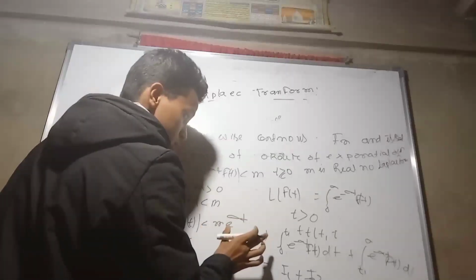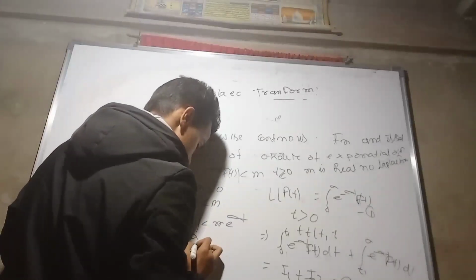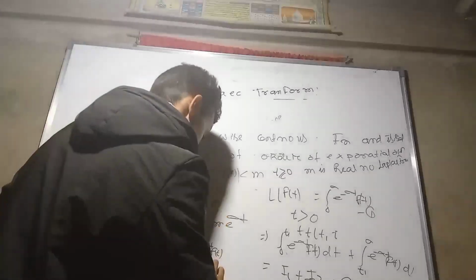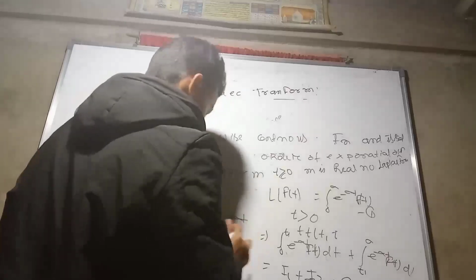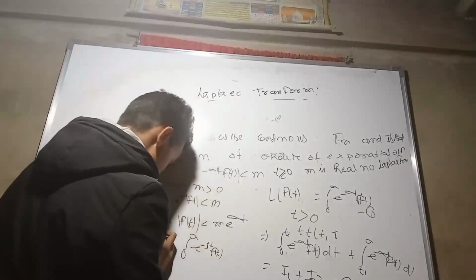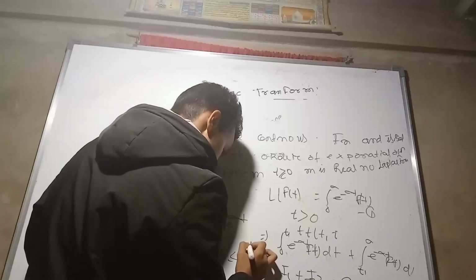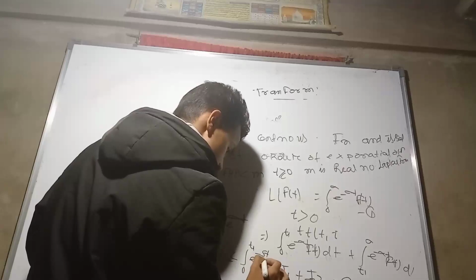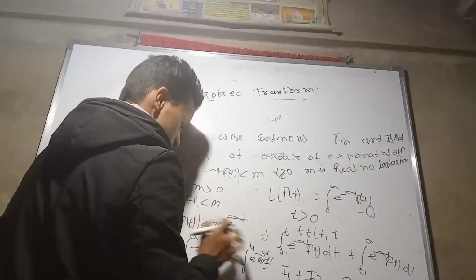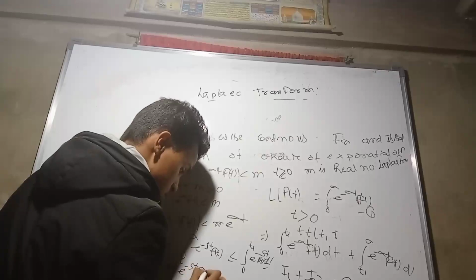Let I equal the integral from 0 to infinity of e to the power minus s t times f(t) dt, by the definition of the Laplace transform. Taking the modulus, that is less than or equal to the integral from 0 to infinity of e to the power minus s t times the modulus of f(t) dt. Since f(t) is less than or equal to M e to the power sigma t, that is the integral from 0 to infinity of M e to the power minus s t e to the power sigma t dt.